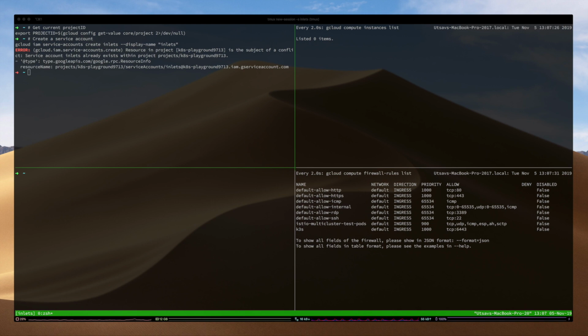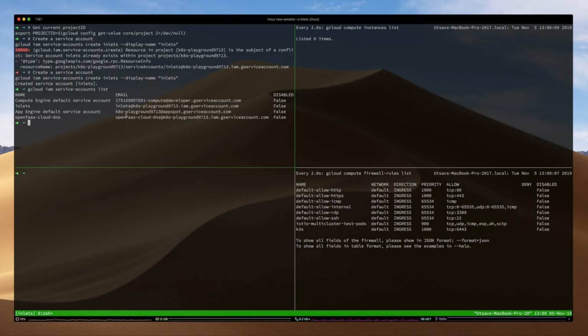I see that the service account inlets already exists, and that is because previously I had run these commands. So I'm going to delete the inlets service account. If I run this command again, okay, the inlets service account is created. If I run gcloud iam service-accounts list, I have the inlets service account here.